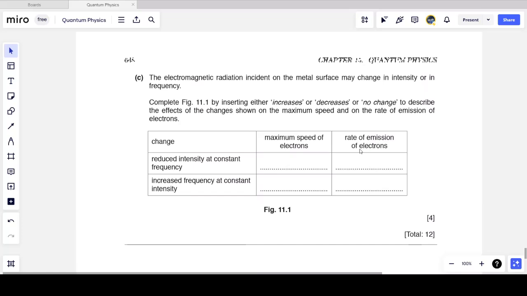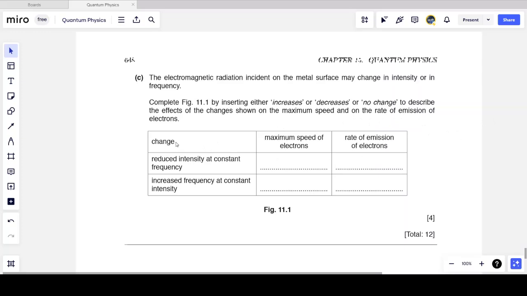Now the last part of the question is a little bit tricky, and we are told that the electromagnetic radiation incident on the metal surface may change in intensity or in frequency. And we are told to complete the figure below by inserting either increases, decreases, or no change to describe the effects of the changes shown on the maximum speed and on the rate of emission of electrons.